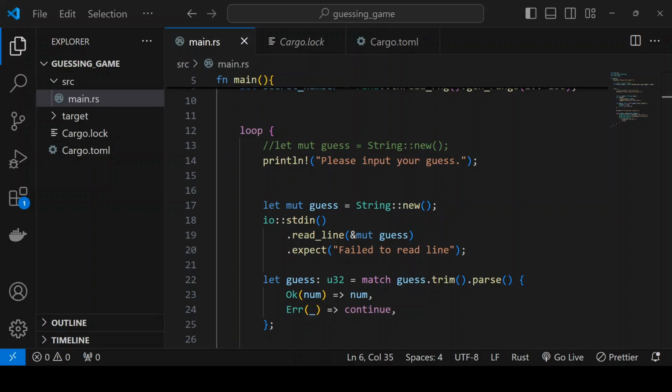Now we need to extract the number the player gave. First we need to ensure that we received a number. If we don't have a number, we let the player guess again. We apply trim to remove spaces, then we apply parse to see if it is a number. We use pattern matching to handle any errors that occur. For a number, we keep going with our algorithm. If it is not a number, we continue to the next iteration of the loop.